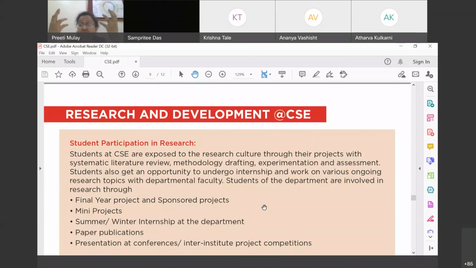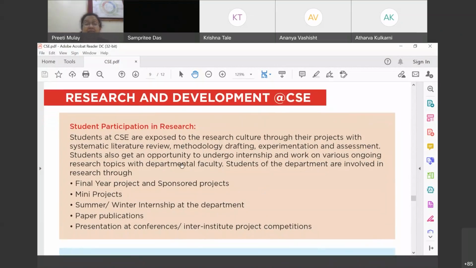They are so interested in publishing papers because that adds a very important line in their resume, right? And adding such lines in the resume makes them stand separate from the crowd. So that's the reason student participation in research is very important. Nowadays students have understood its importance, and they are also participating on a large scale. As I said, not only when they get to work on projects, but from the beginning, from the very first semester. All right.